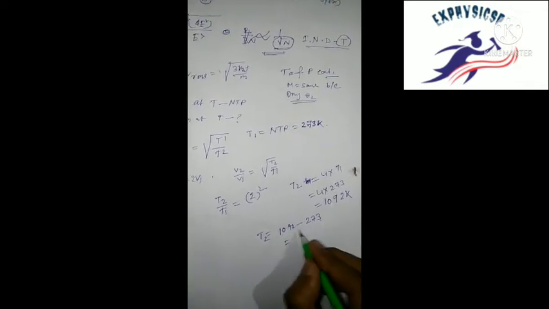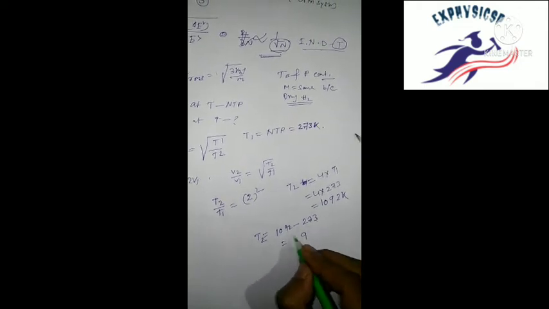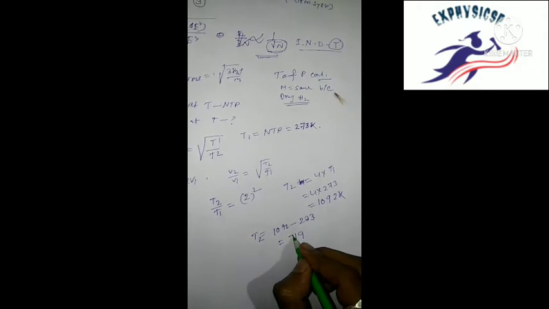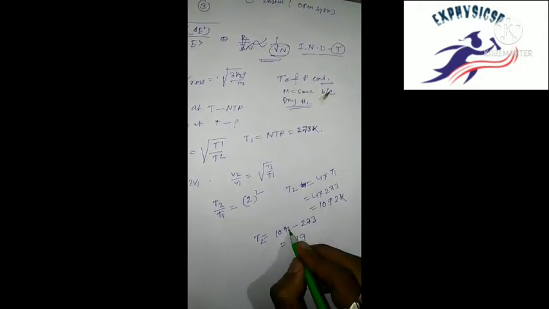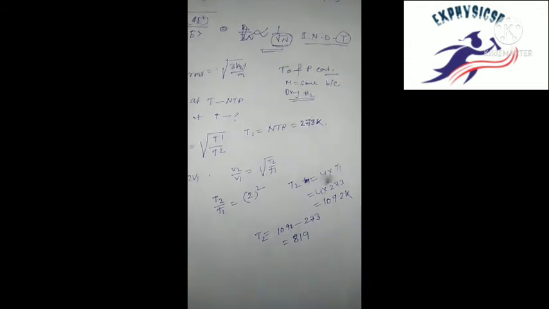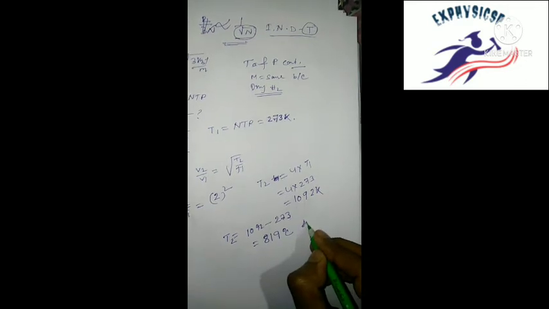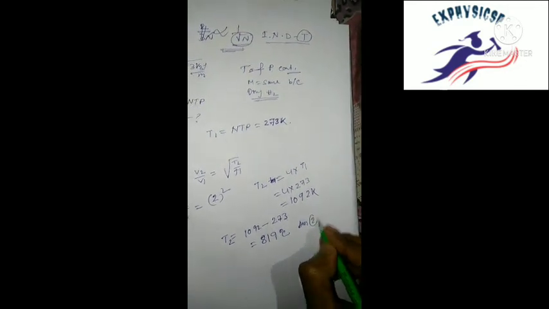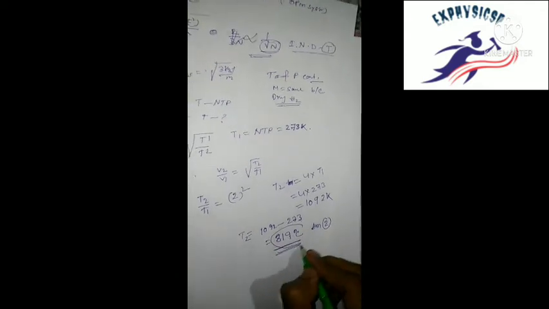1092 minus 273 equals 819 degree C. Answer 2.